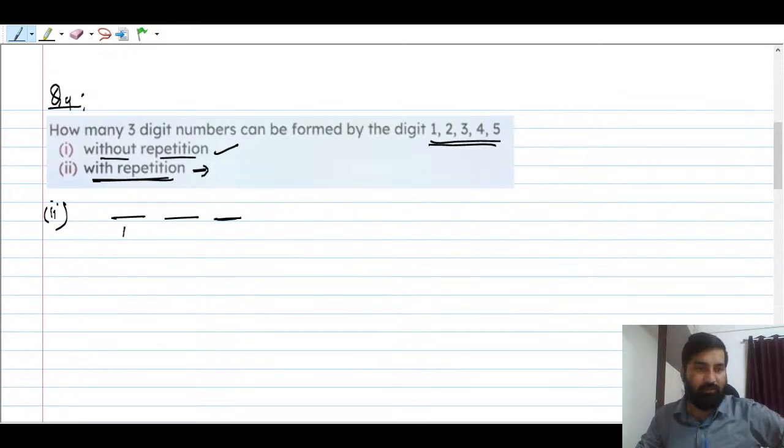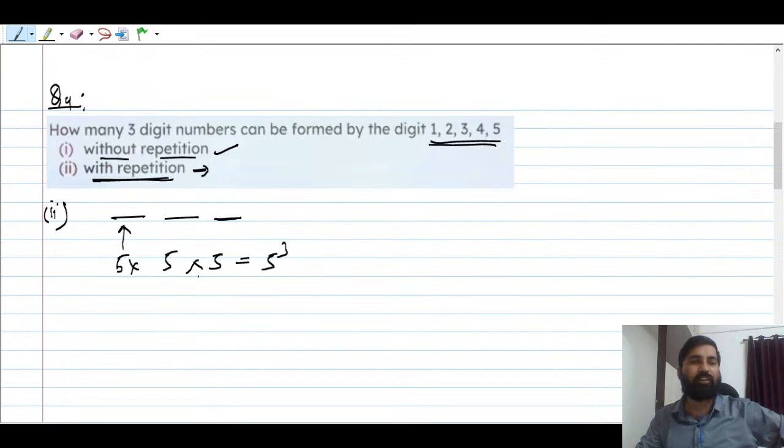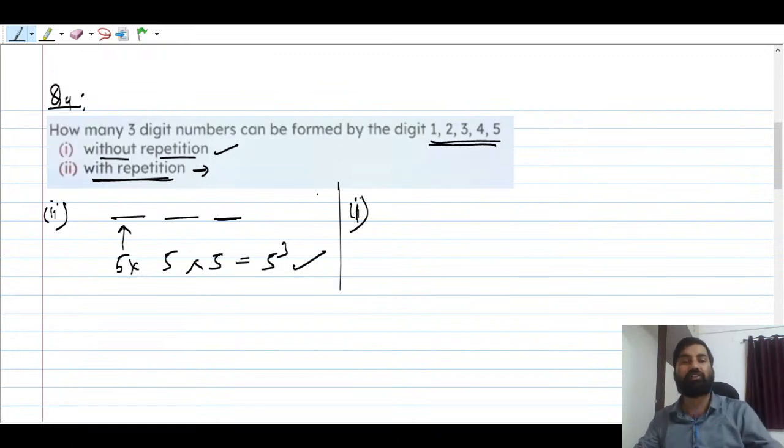Okay, this place can be filled in 5 ways, because there are 5 digits. Now if repetition is allowed, this can also be filled in 5 ways. So the answer will be 5 to the power 3. This is very simple. But if somebody asks the very first question, that is, without repetition, then